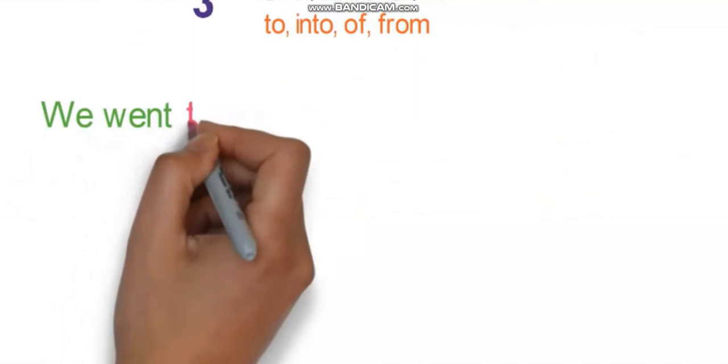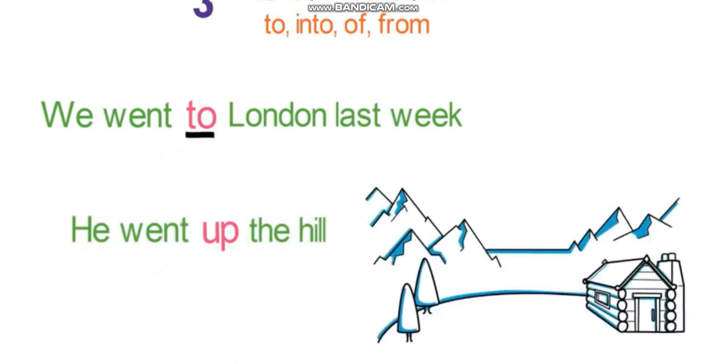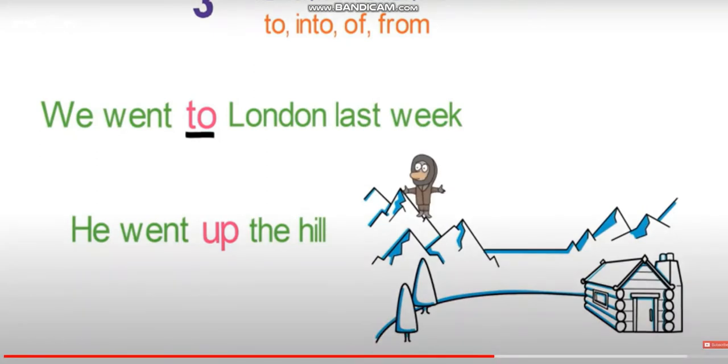We went to London last week. Here, to describes in which direction we went. So, here to is the linking word. We went up the hill. Here, up describes in which direction he went. Yes, we went to London last week. So it is showing that they have moved towards London. So here to is used to show the direction.